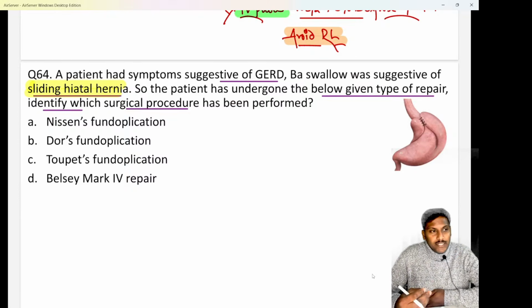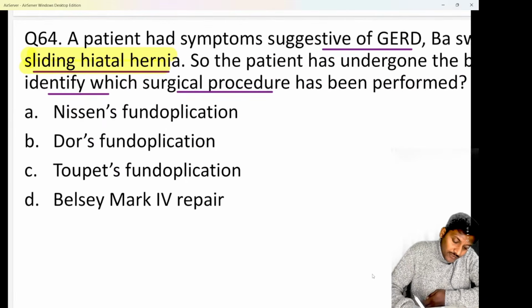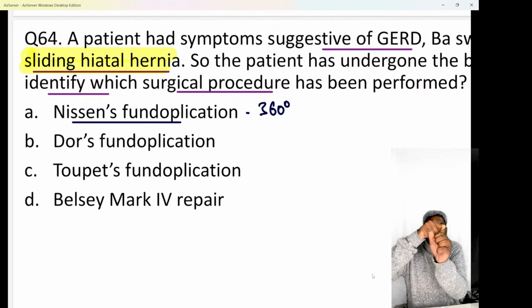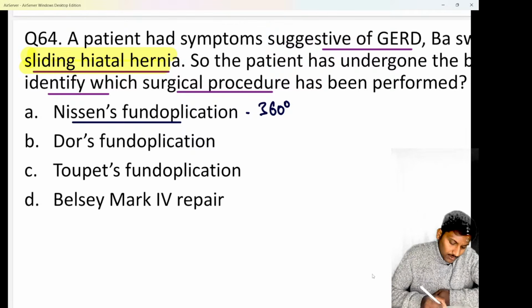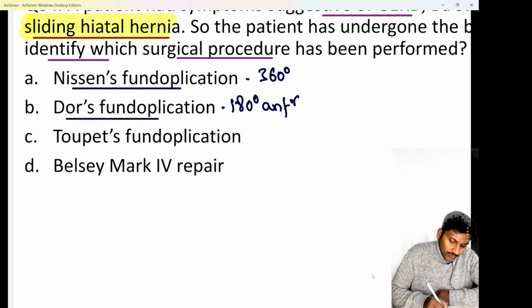In cases of hiatal hernia, the surgery of choice is usually a fundoplication, and we know fundoplication can be of various types. The first one is Nissen's fundoplication. Do remember, Nissen's fundoplication is a complete 360-degree fundoplication when we plicate the fundus all around the lower esophagus. Next is Dor's fundoplication, which is a partial one, that is a 180-degree anterior fundoplication.